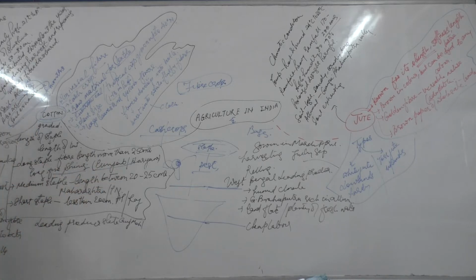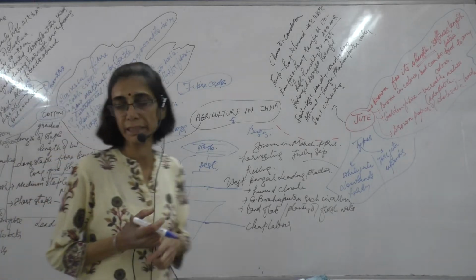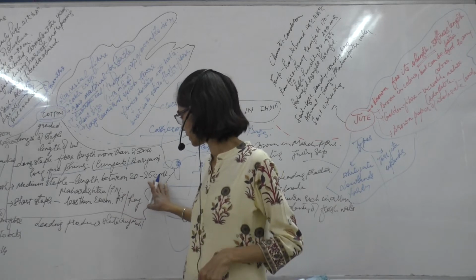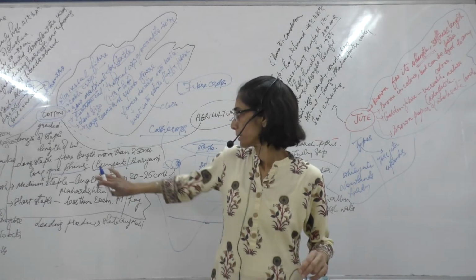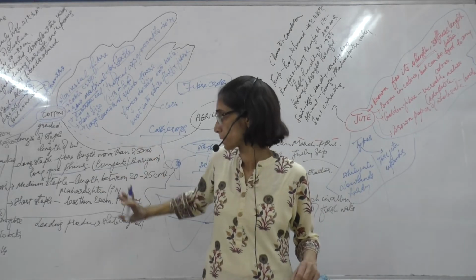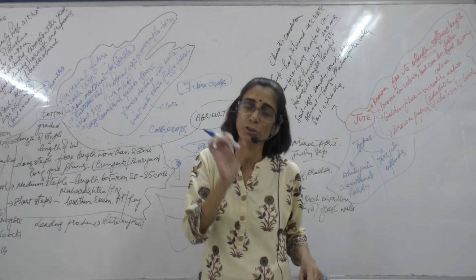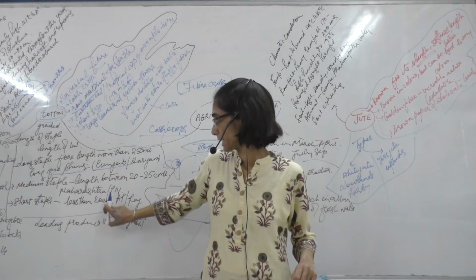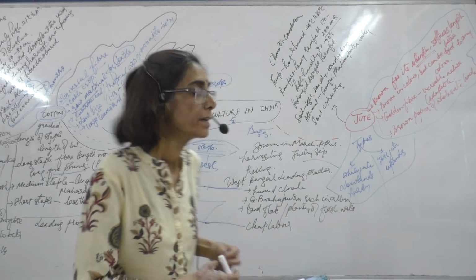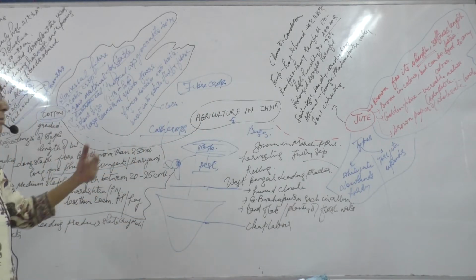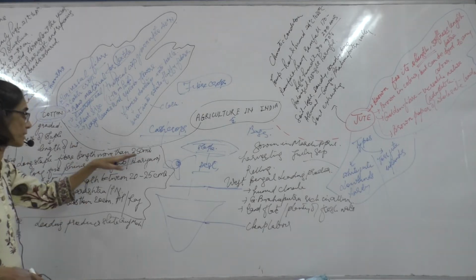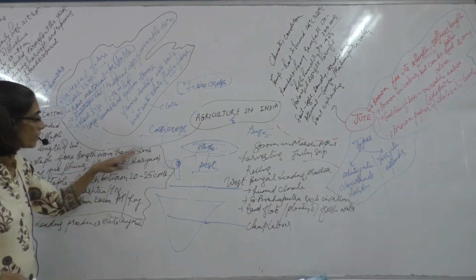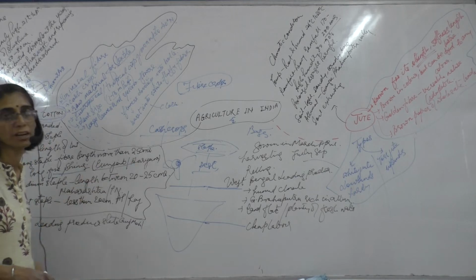The next one is the medium staple cotton, which has a length between 20 to 25 centimeters, grown in Maharashtra and Tamil Nadu. This length is a little less than the long staple, and the short staple is even shorter than that, around 20 centimeters of length. Initially, India had this long staple cotton, but after partition, this area went to Pakistan, and we don't have long staple in many of the states except in Punjab and Haryana.